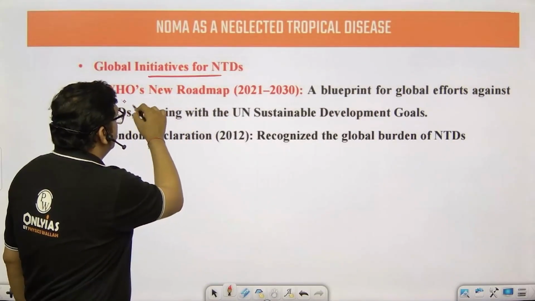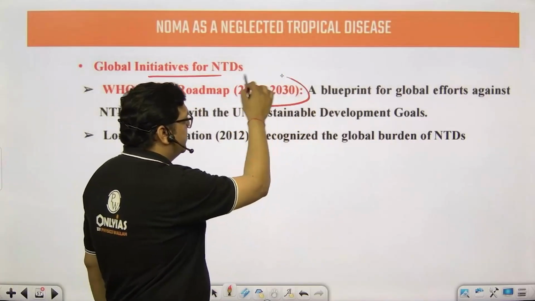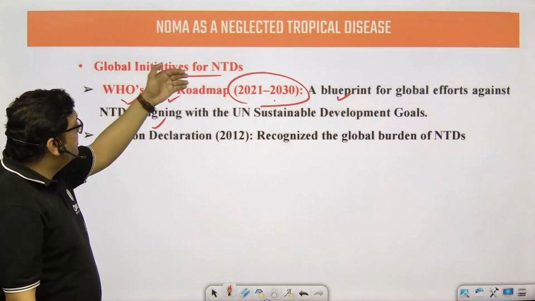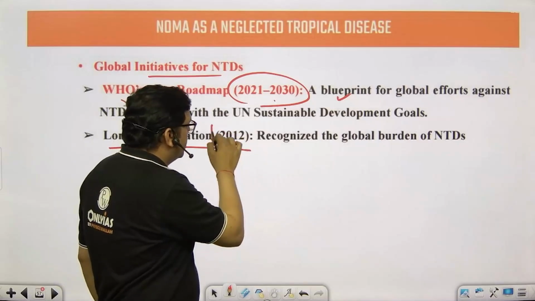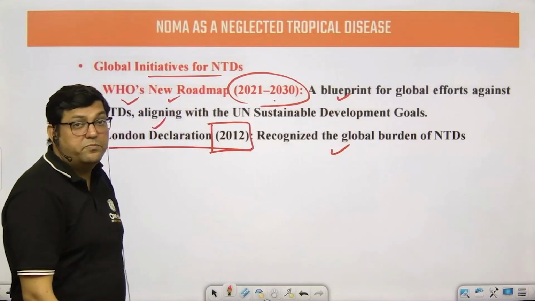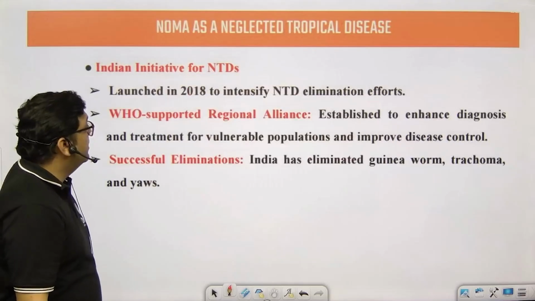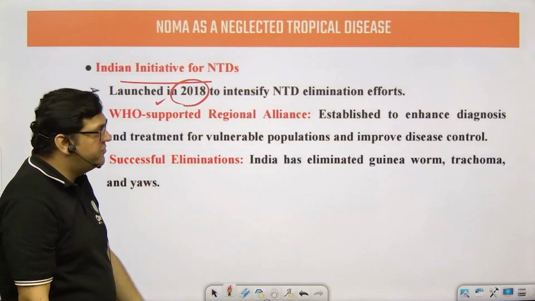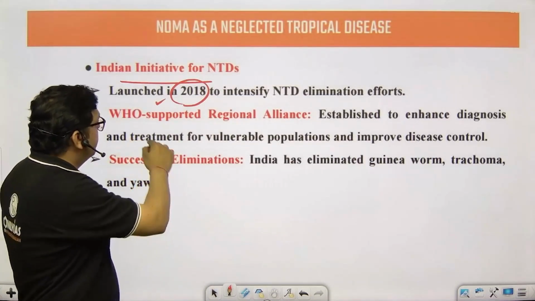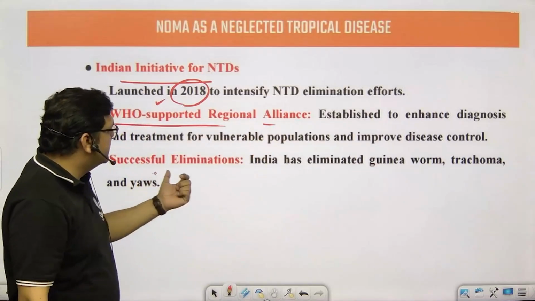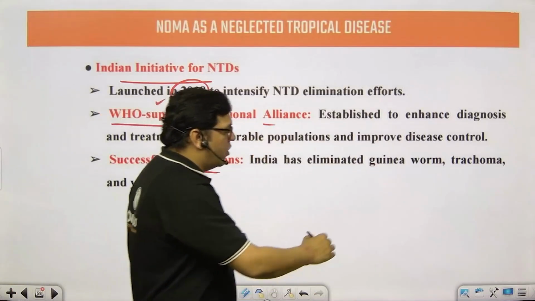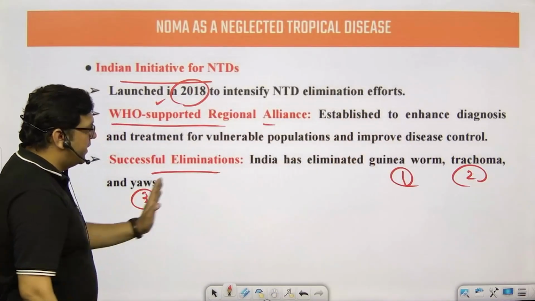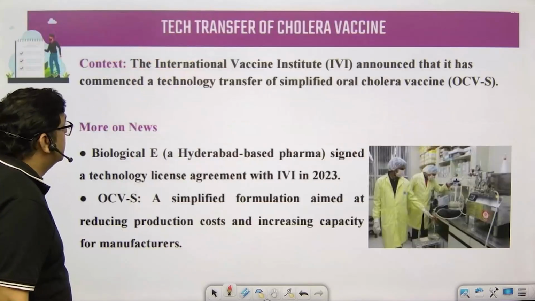So global initiatives include WHO's new roadmap of 2021 to 2030, which coordinates global efforts against neglected tropical diseases. The London Declaration of 2012 recognized the global burden of neglected tropical diseases. India's initiatives include a launch in 2018 that intensified our efforts towards elimination of these diseases. WHO also supports us. India has eliminated guinea worm, trachoma, which we just discussed, and yaws. So India has already eliminated these particular diseases.